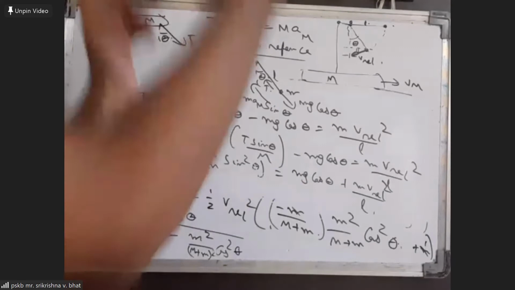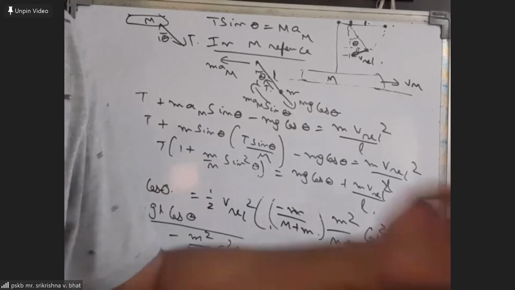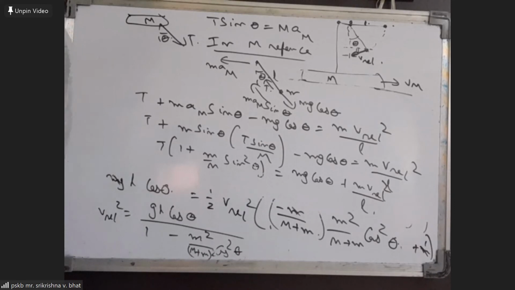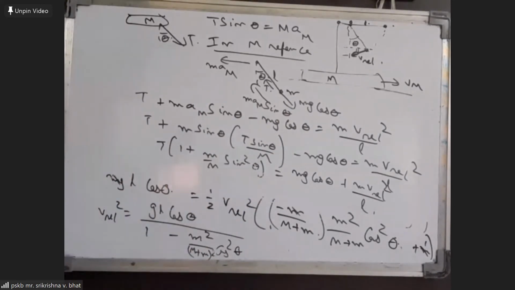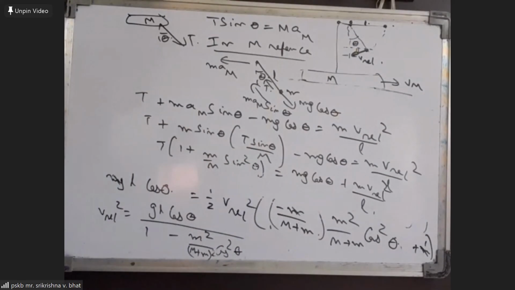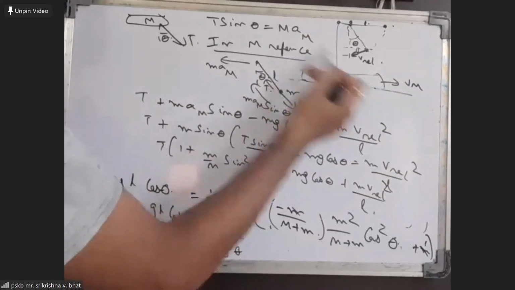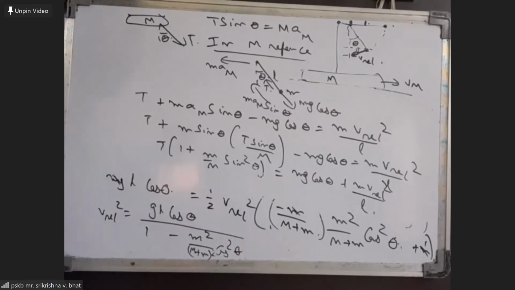Okay. In fact, in doing all this, there is one more thing that we could have found out if we ever required it. Although the question was not asking, suppose you want to find the acceleration of this block at any general theta. We can do that because in the process we already got an equation for the acceleration of the block: T sin theta by capital M. So once we get the tension expression, you can find the acceleration of the block.